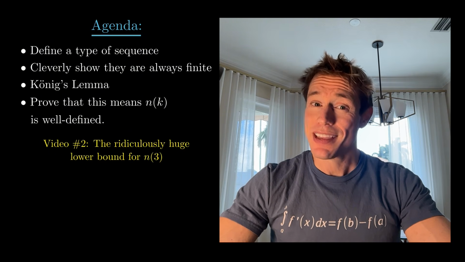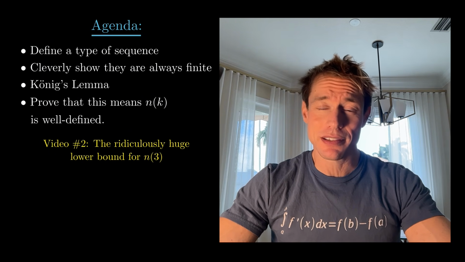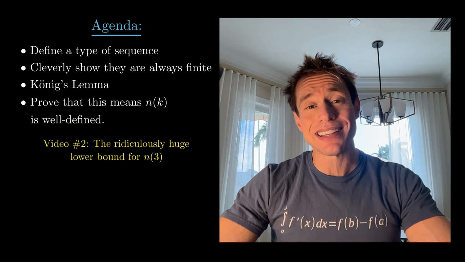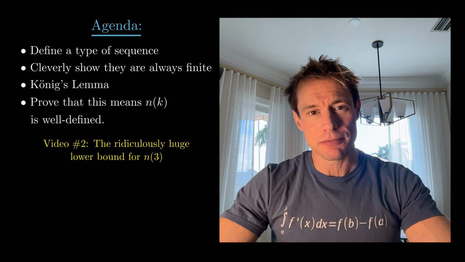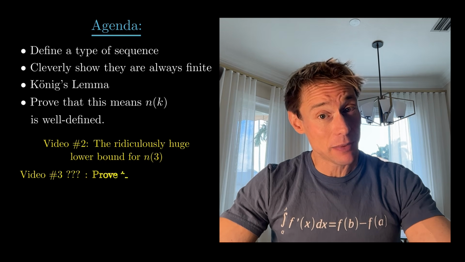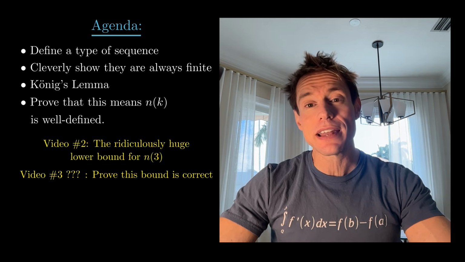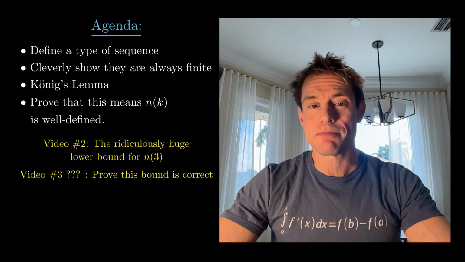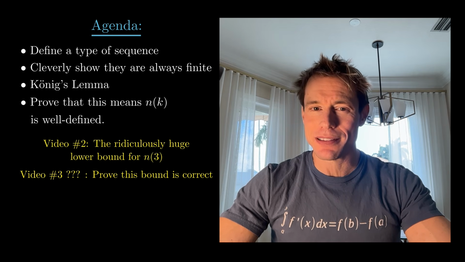In the next video, we will give you the most enormous lower bound for n of 3 you can imagine. Except you won't be able to imagine it, since, as you'll recall, n of 3 is incomprehensibly large. And if there's demand for it in the comments, we will make a third video proving that n of 3 really is that big. That proof is a clever argument on steroids, and it deserves a video of its own.